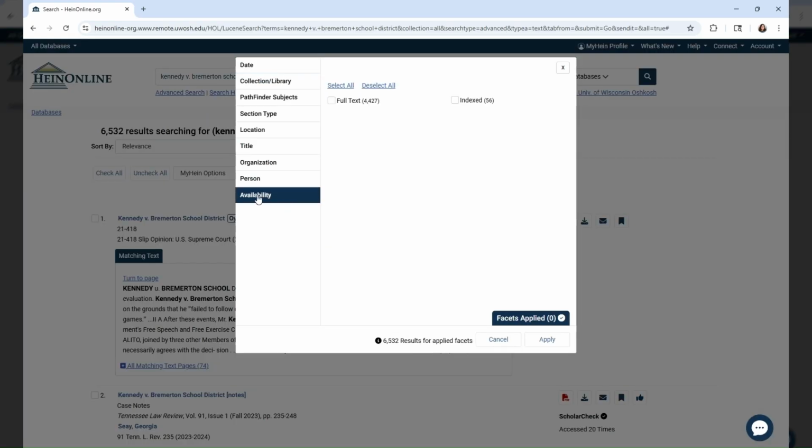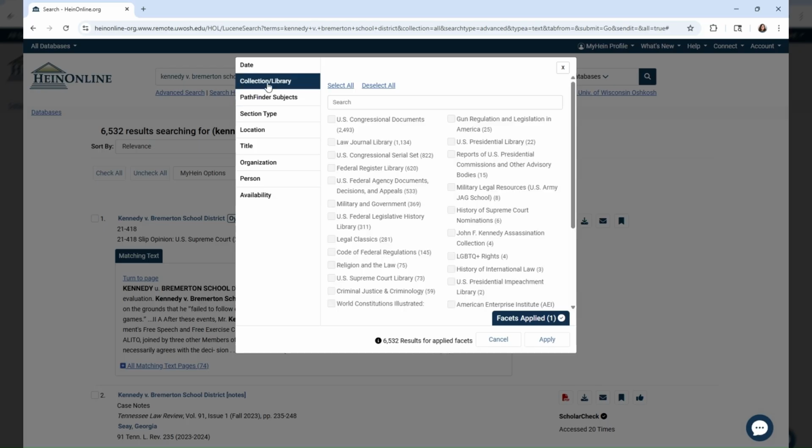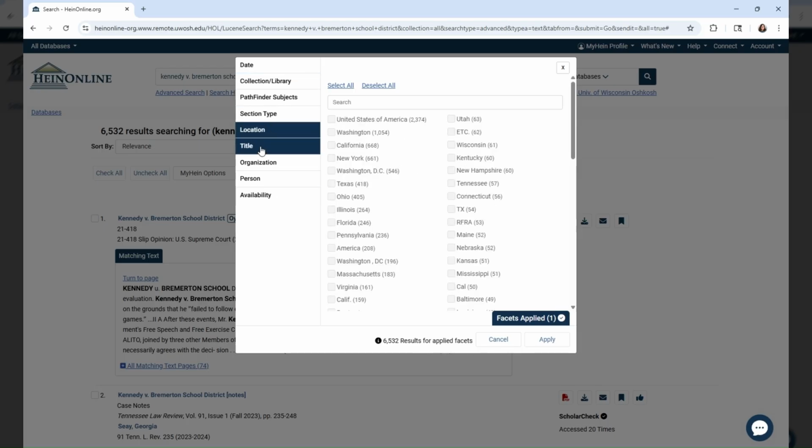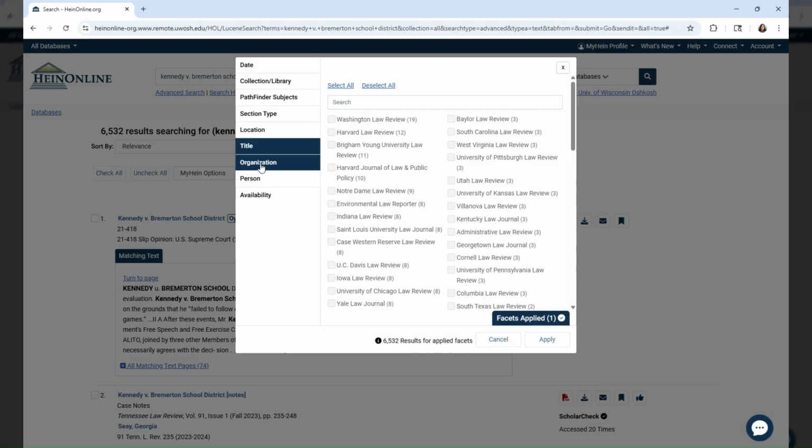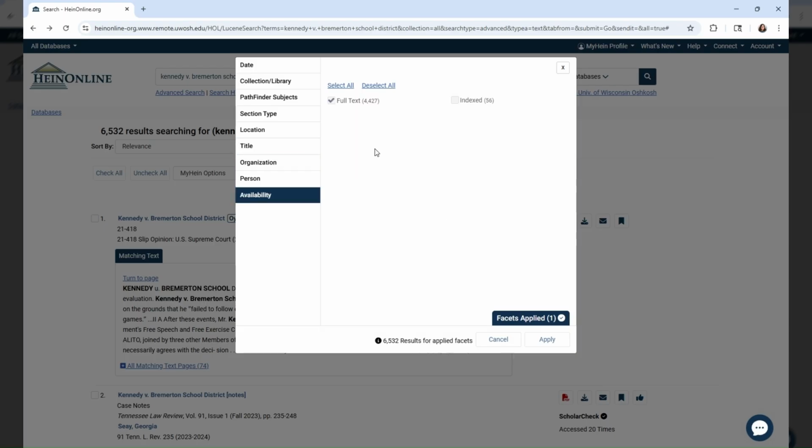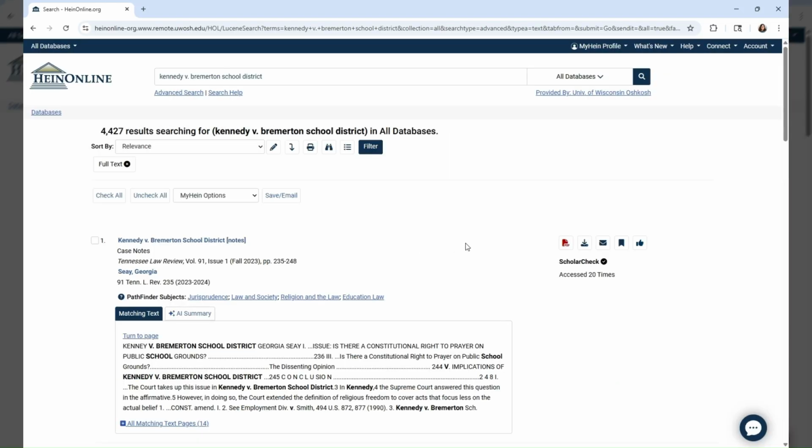Under Availability, just choose Full Text Only. Take a look at the other filters as well, as you might find them useful. Whatever filters you choose to use, make sure that you choose Apply or they will not show up on the search.